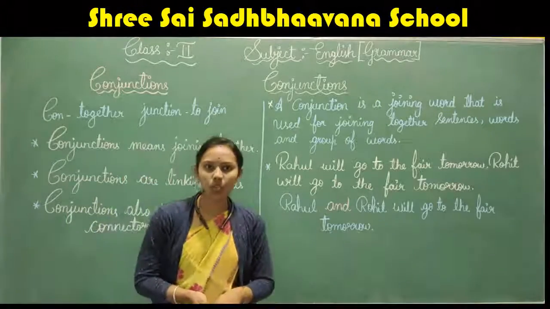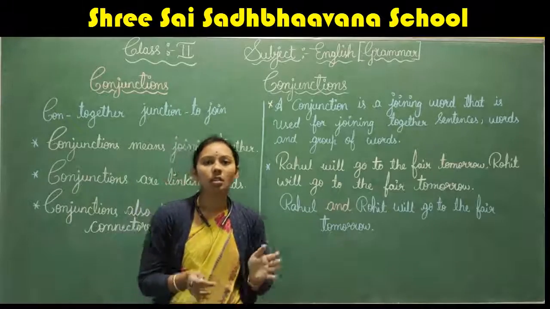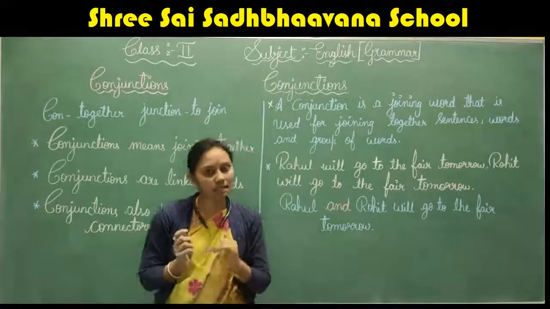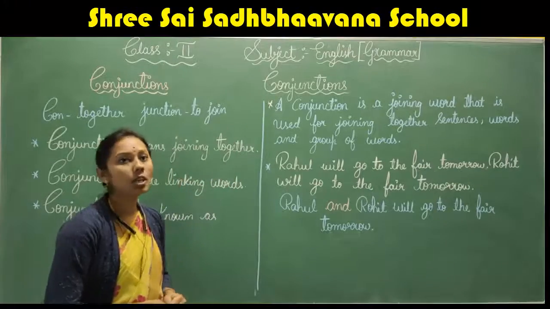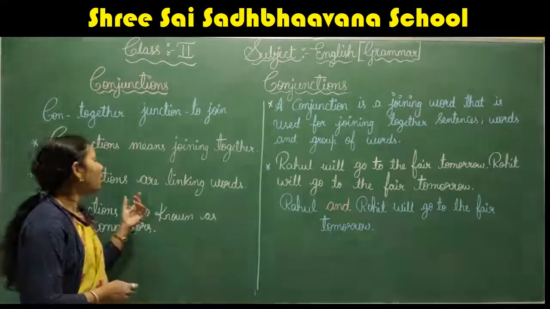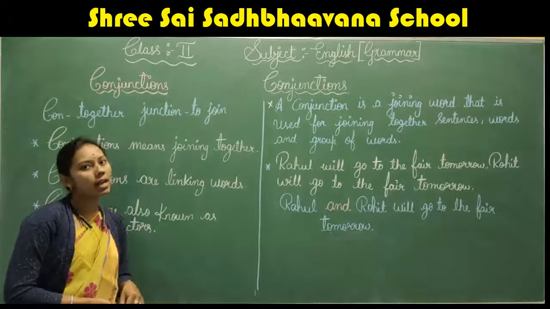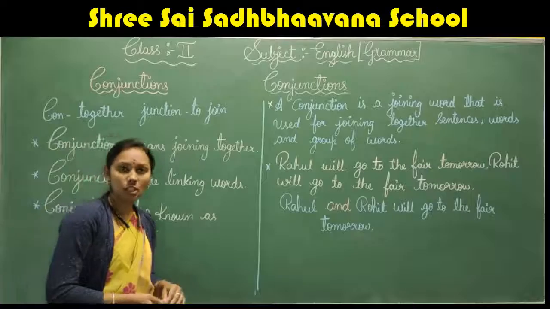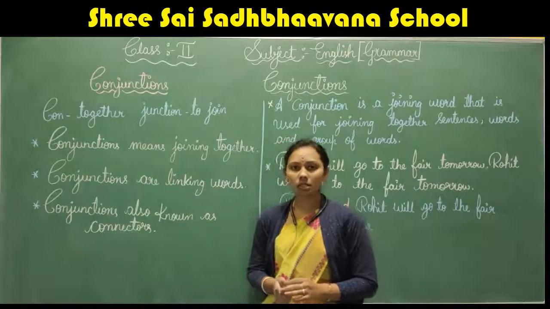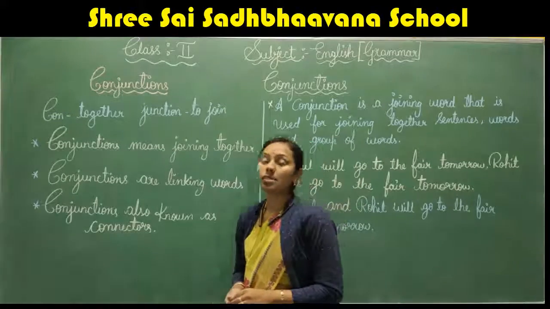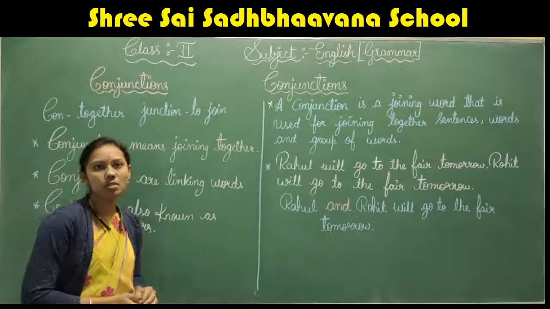Conjunctions are used to join words, sentences and group of words. So conjunctions are linking words. They are also known as connectors. So conjunctions are used to join the words, sentences and also group of words.